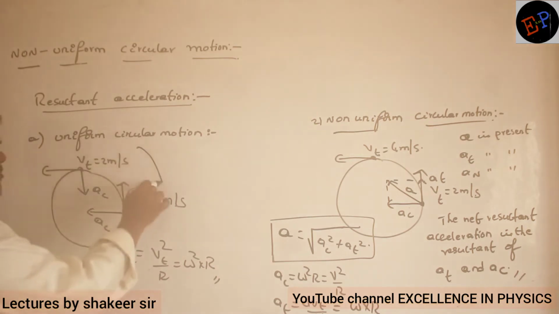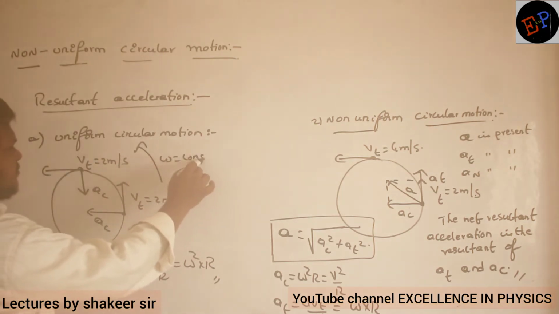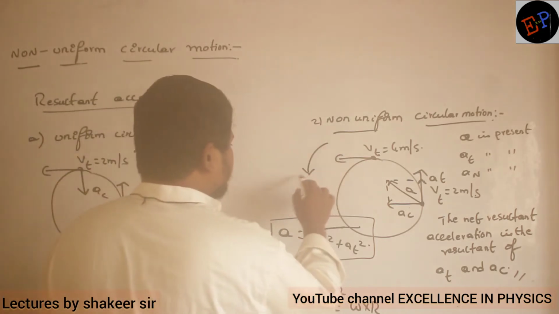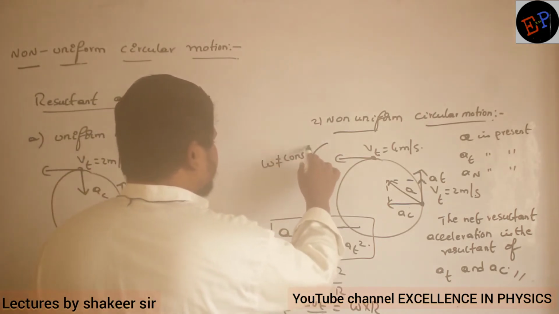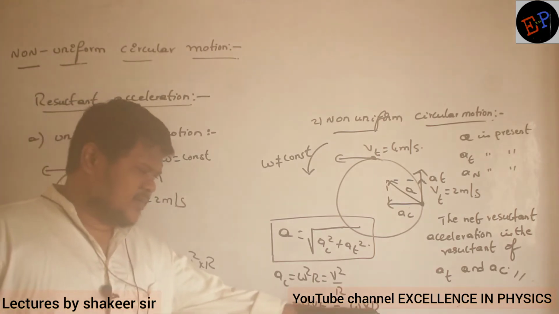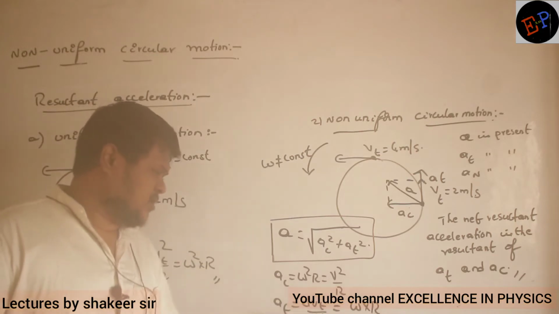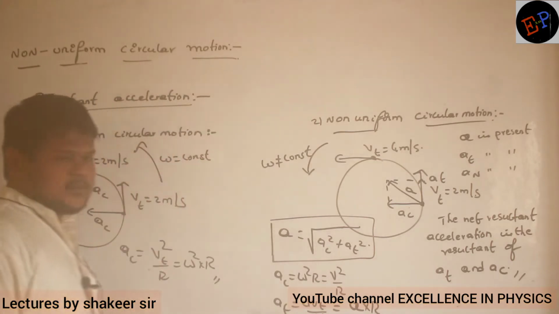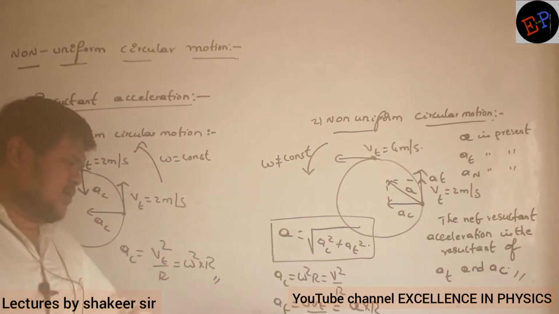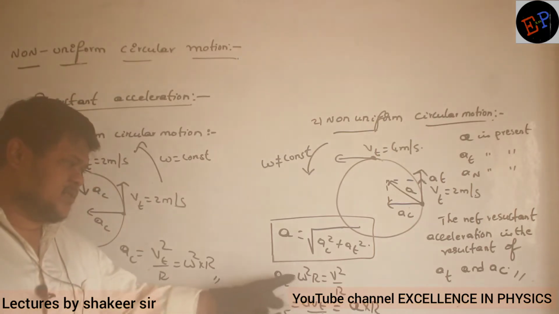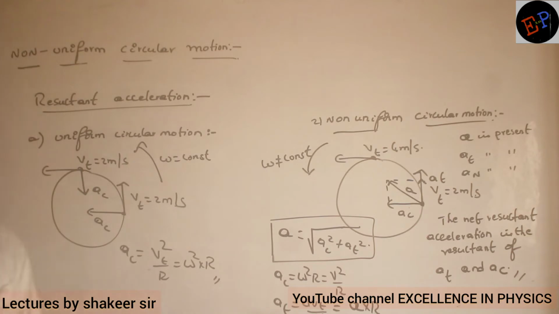In uniform circular motion, angular velocity is a constant. The body covers the same angle in the same time. But what about this condition? In this condition, angular velocity is not a constant. Here it is variable. So at a particular instant, what is the angular velocity? That angular velocity multiplied by R. Are you able to understand? Sorry, A tangential is equal to alpha into R. Not omega into R, alpha into R. So alpha into R is the equation for tangential acceleration, and centripetal acceleration is omega square into R, or you can call it V square by R.